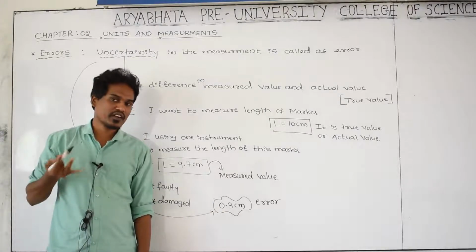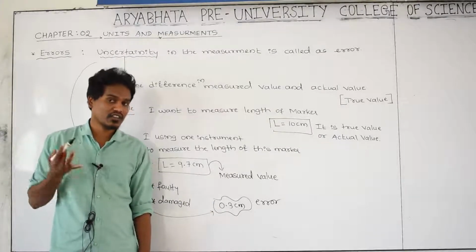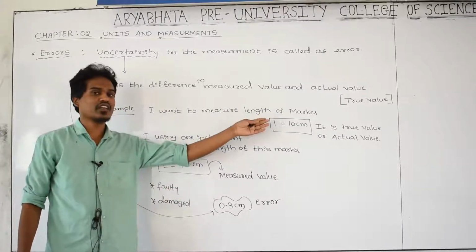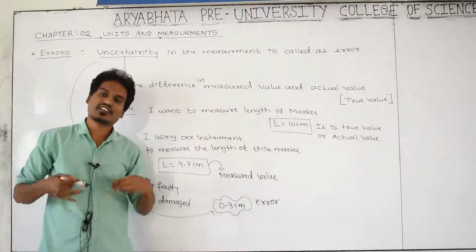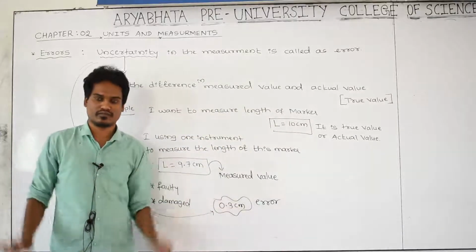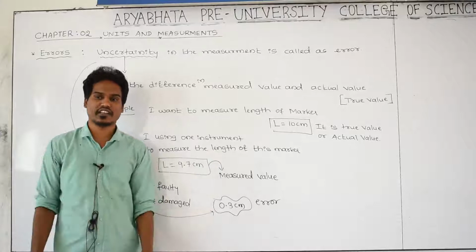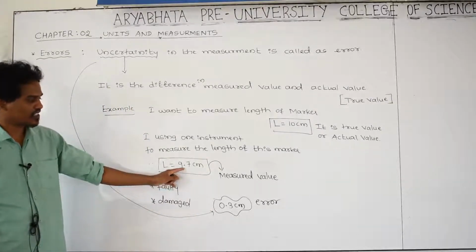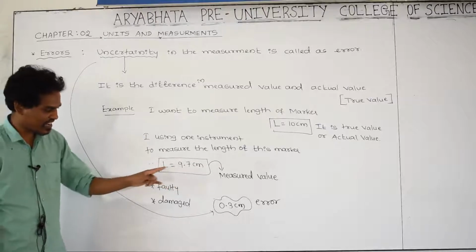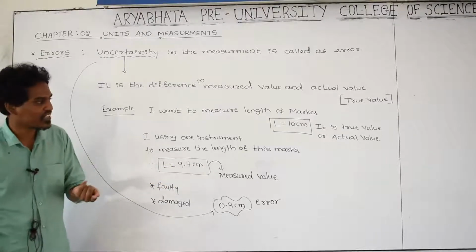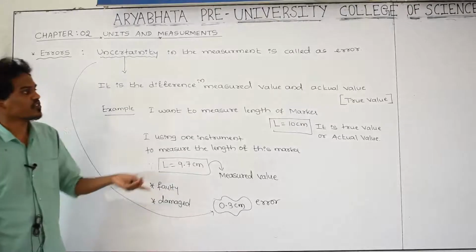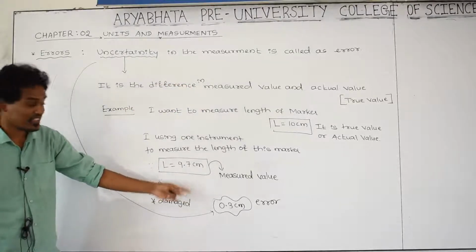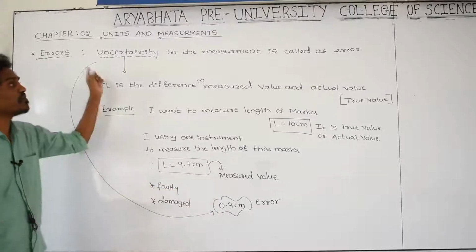Suppose after measuring with the instrument this had come as 10, then the true value and the measured value are exactly the same, then there is no error, there is no uncertainty. But after measuring by this instrument, this is not correct, it has an error, it has an uncertainty. How much uncertainty is it having? That is the difference of that real value and this measured value, that is 0.3 centimeter. Yes, this is the uncertainty in the measurement.